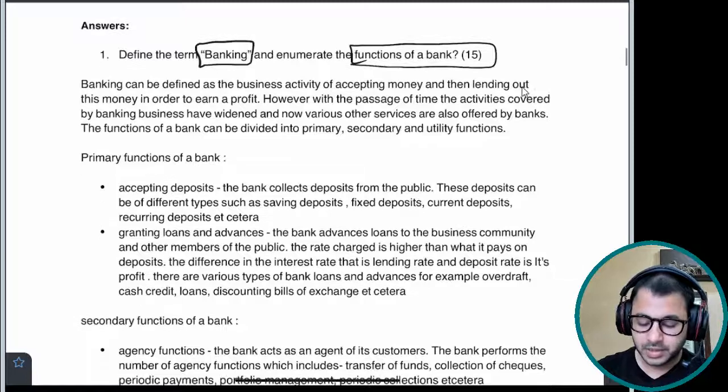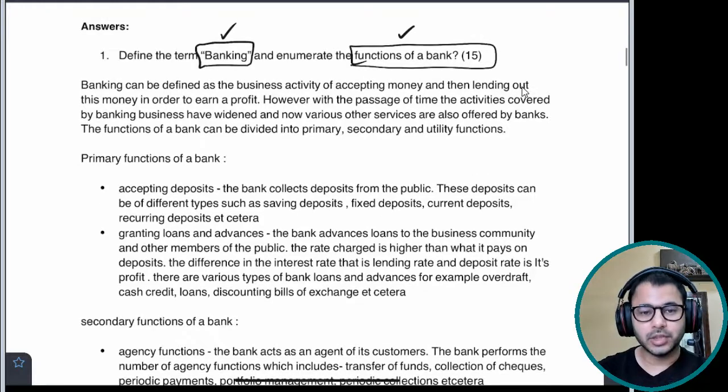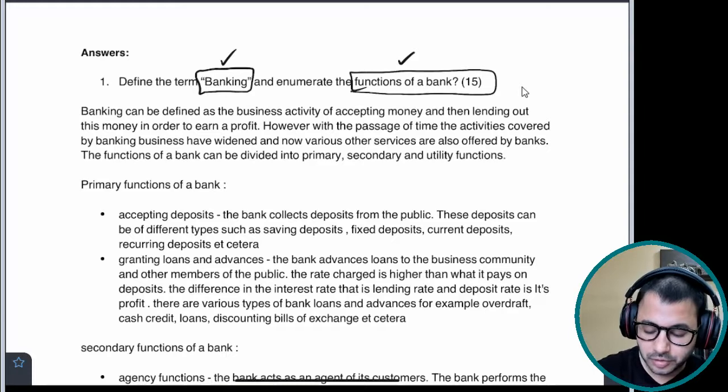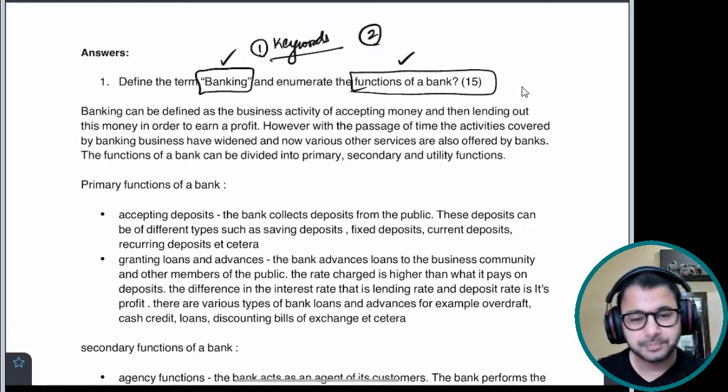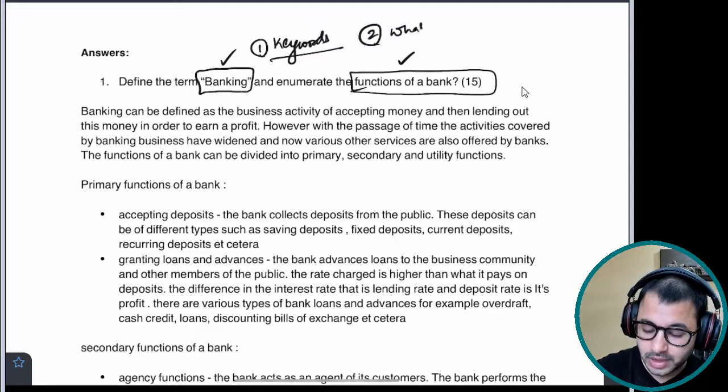तो इसमें keywords क्या है? Number one, the term banking, and number two, functions of a bank. Okay, so what do you write in the introduction? As I have already explained in the past, first of all, you identify the keywords. That is your first objective whenever you look at a question. Second is you decide what to write in the introduction.